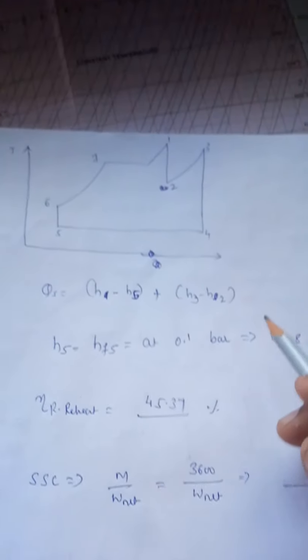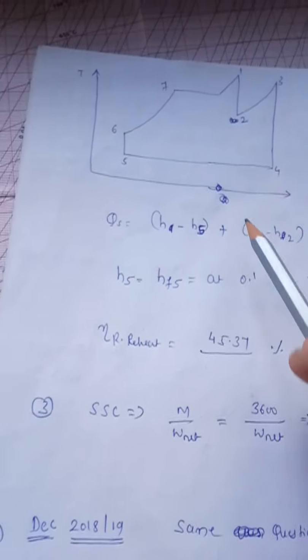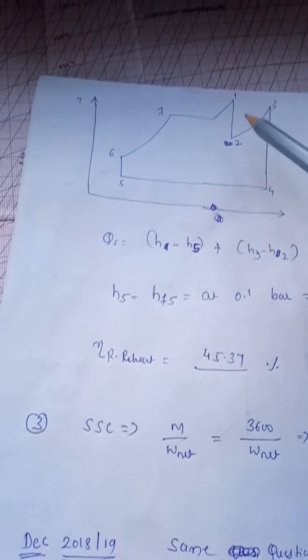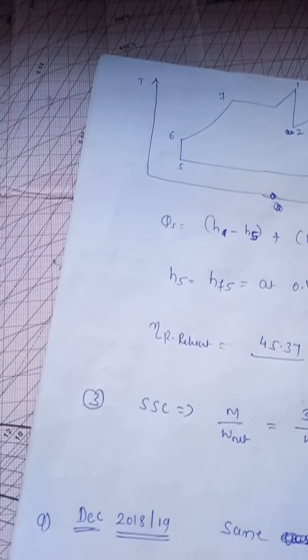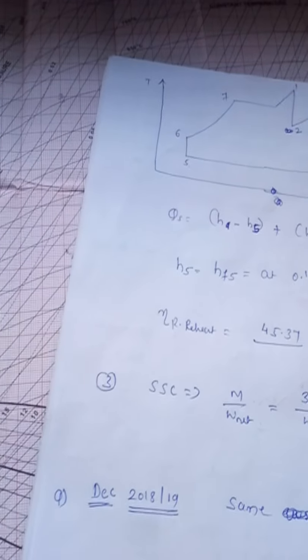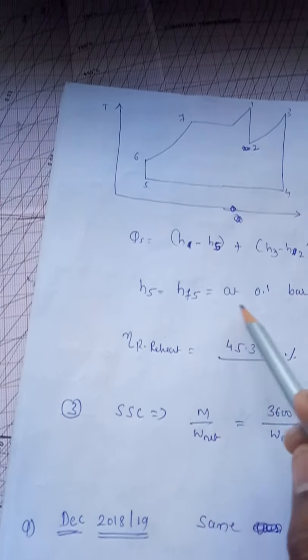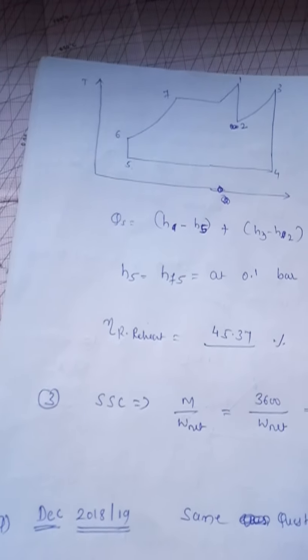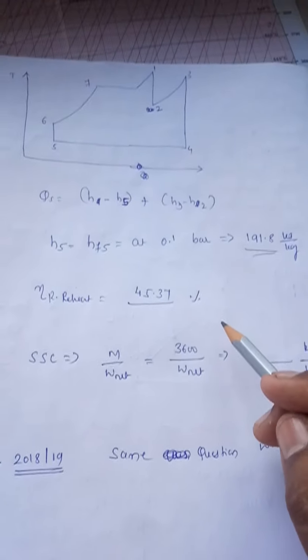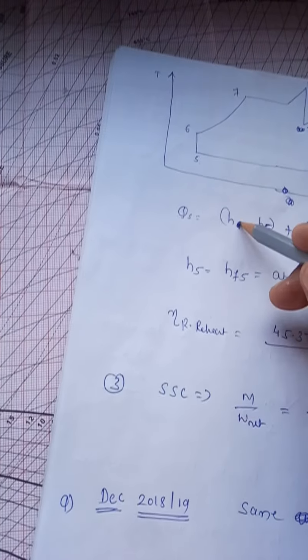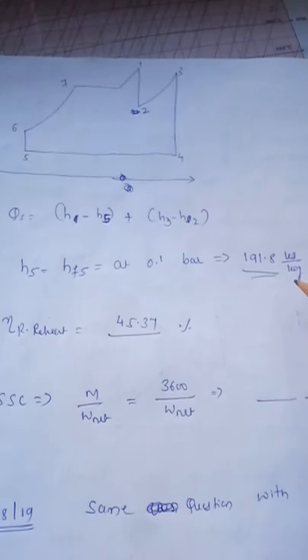Second is QS, the heat supplied: H1 minus H5 in the boiler, and in the reheater from 2 to 3, H3 minus H2. H5 is HF at 0.1 bar, which is 1.98 from the steam tables you can take. If you substitute, all the values are known now; only H5 was unknown, and you have found it.